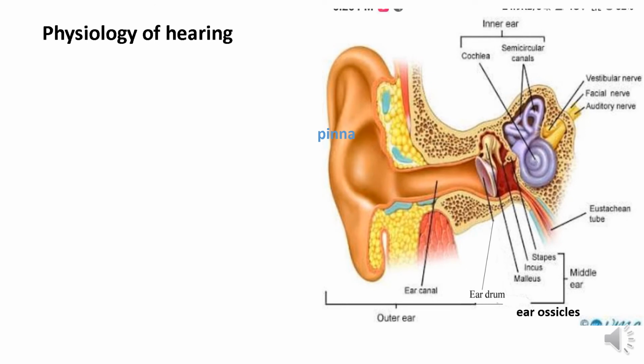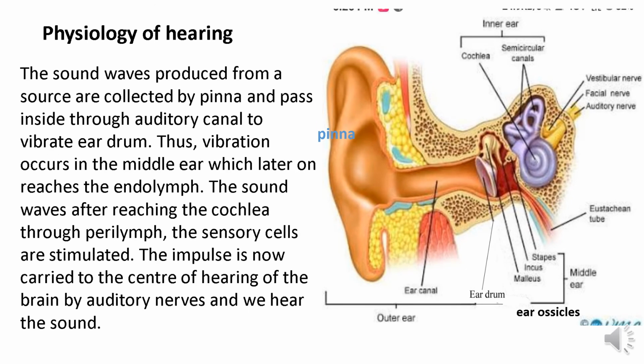Now the next topic is the physiology of hearing, or how we hear sound. Once again, to revise: the sound waves produced from the source are collected by the pinna of the ear, and then pass inside the auditory canal to vibrate the eardrum.